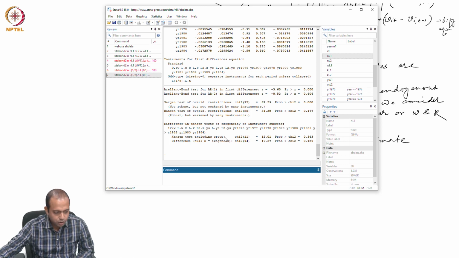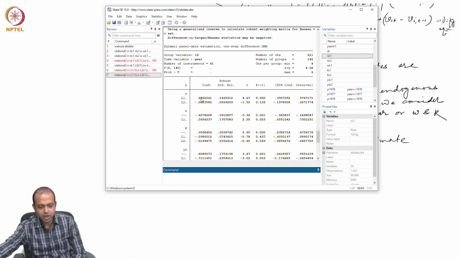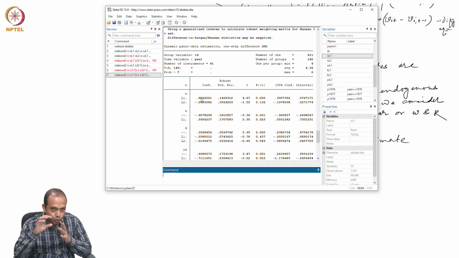Now this is my model without restriction. What is the coefficient I got? 0.68, okay, which is not lying within the interval. Then what we will do? We will now impose restrictions on the lags to be used, okay. How to do that?